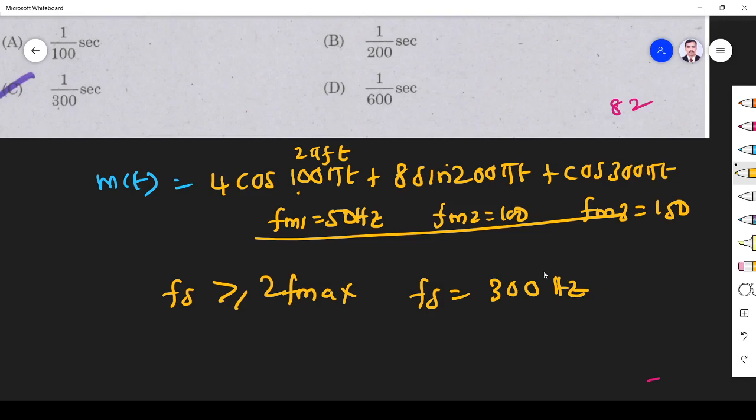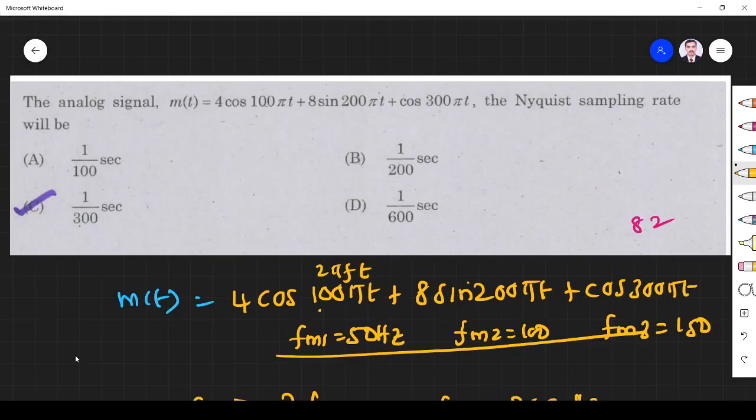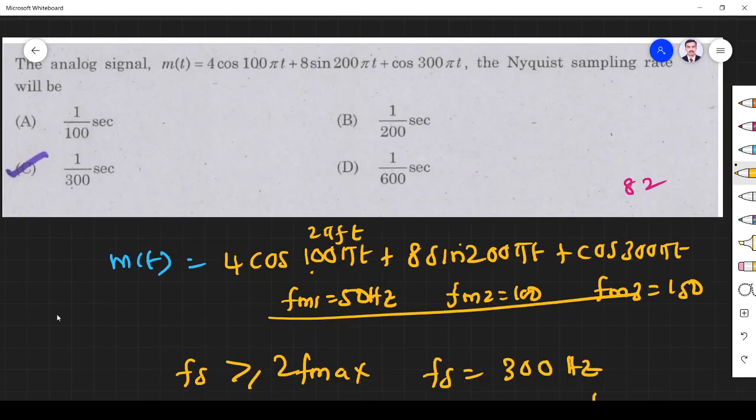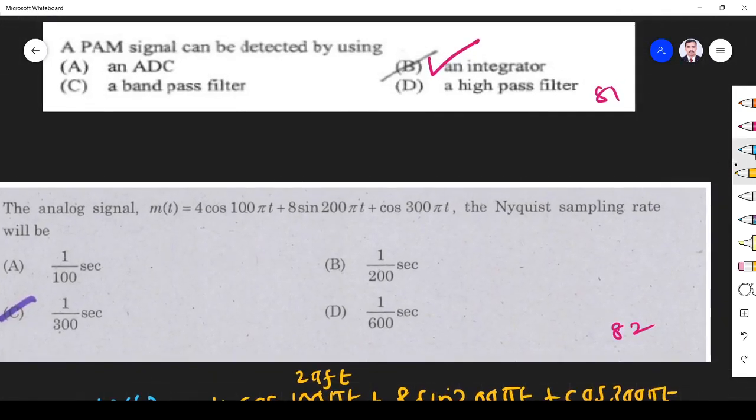Everything is given in seconds, so I have to find the Nyquist interval. T is equal to 1 by fs, which is 1 by 300 second. So option C is the correct answer.